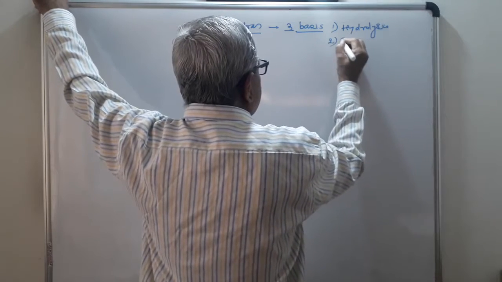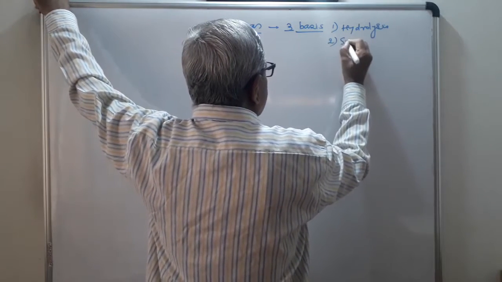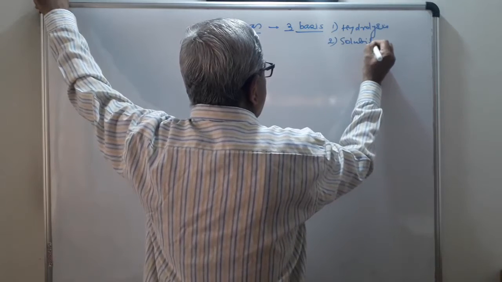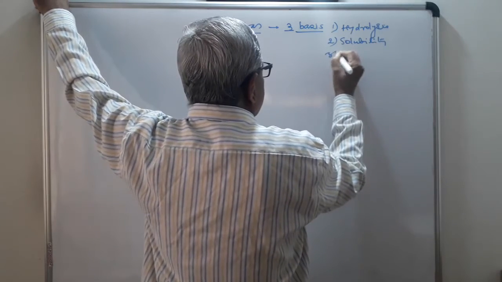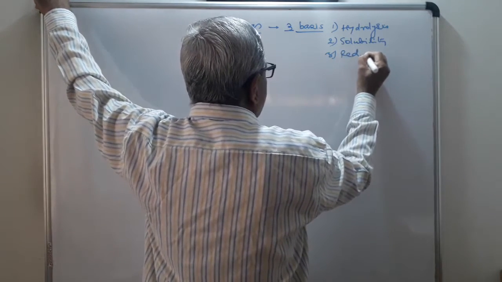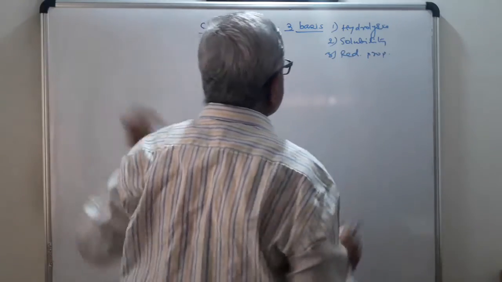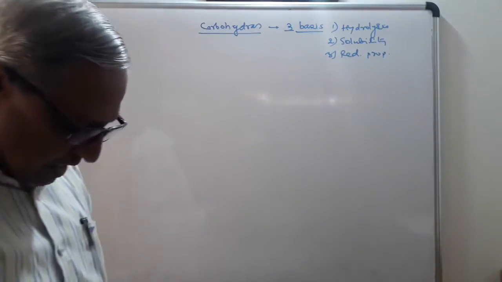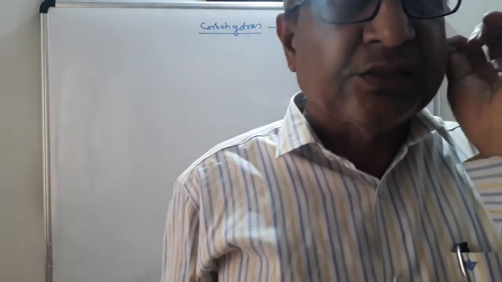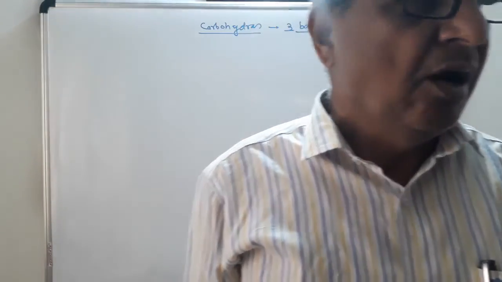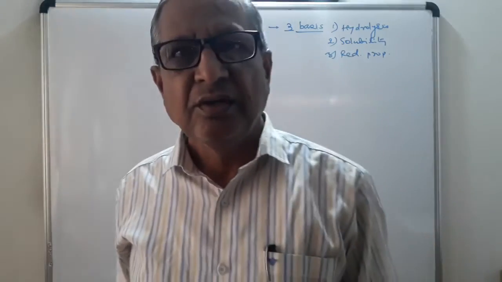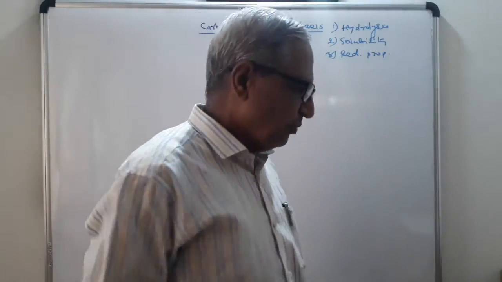Second is solubility, and third one is a reducing property. So these are the three bases. So I will explain the first point, classification of carbohydrates on the basis of hydrolysis of the product.